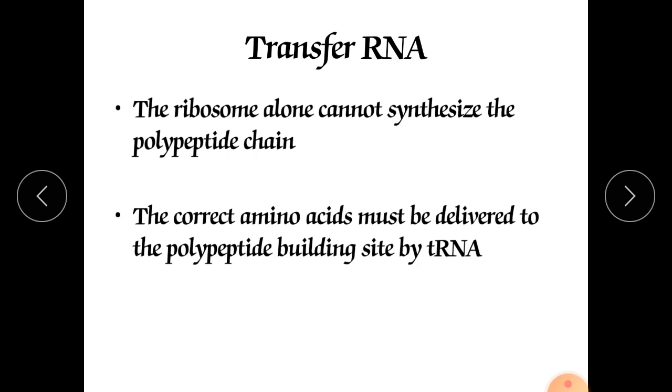It will bind with the particular tRNA, and it will form a particular protein. A particular group of amino acids will bind to form a specific protein for the production of insulin.